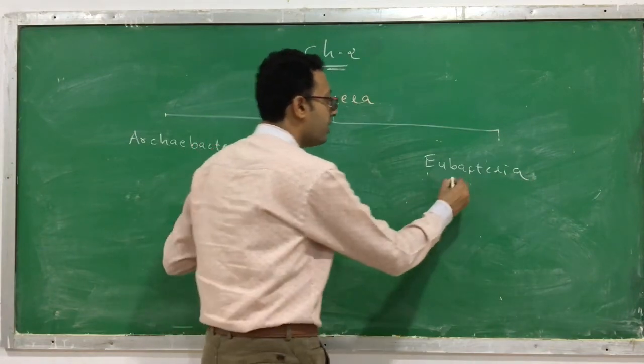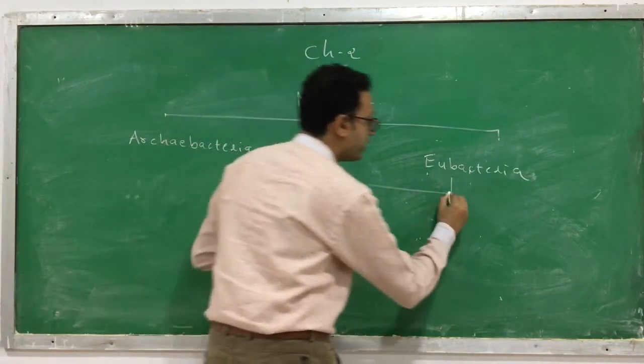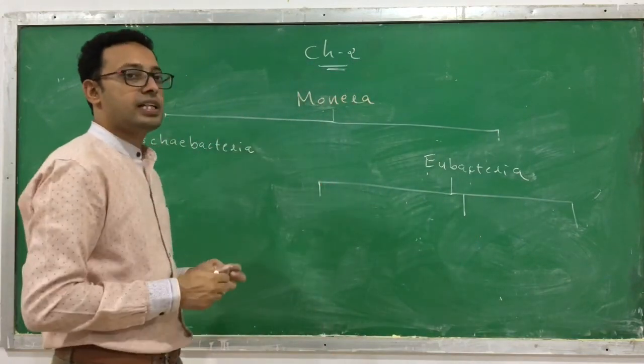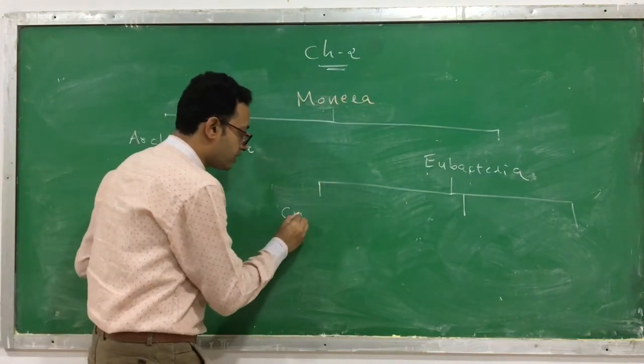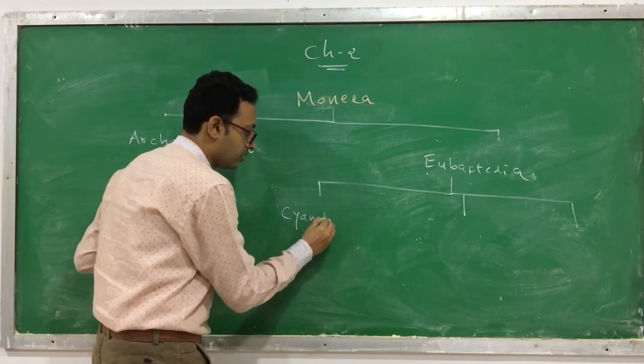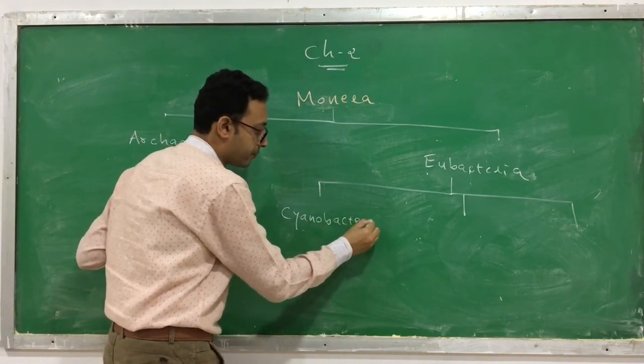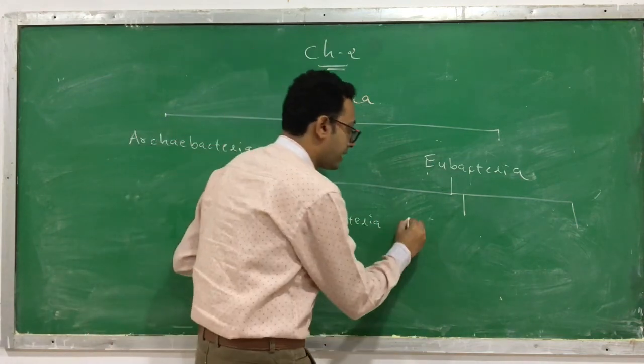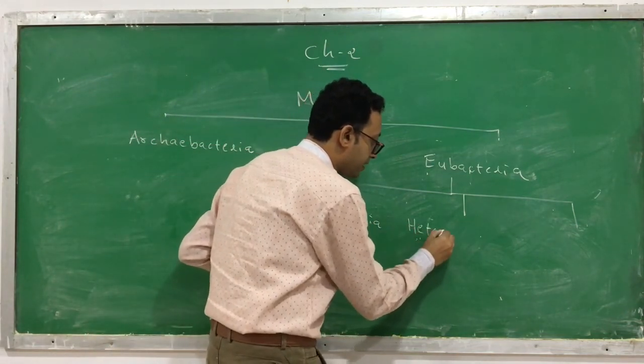This Eubacteria can also be further classified into three types. The first one is called Cyanobacteria. They are the photosynthetic bacteria.